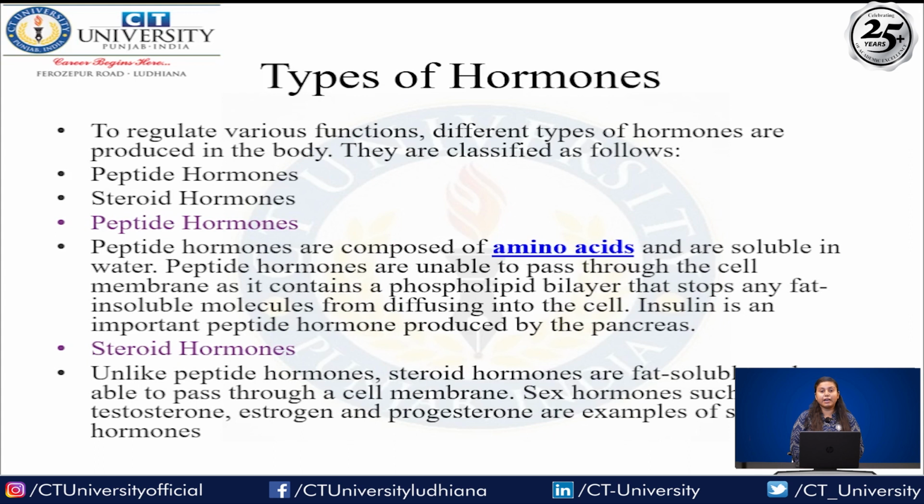Now let's talk about the types of hormones. There are two types: steroid hormones and peptide hormones. Peptide hormones are composed of amino acids. They are soluble in water. Peptide hormones are unable to pass through the cell membrane, which contains a phospholipid bilayer that stops fat-insoluble molecules from diffusing into the cell. Insulin is an important peptide hormone produced by the pancreas.